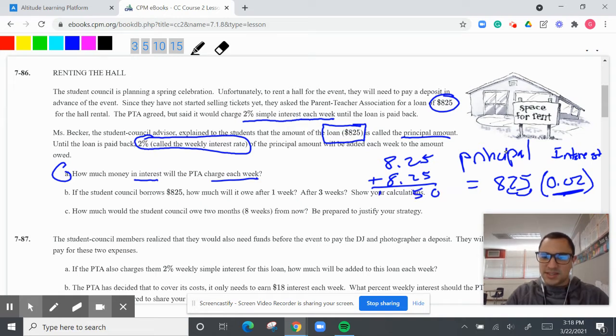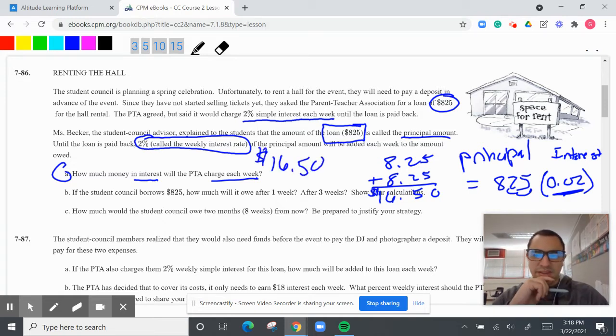That's going to be $16.50 because 1% of 825 is 8.25. Little trick there. So that's going to be $16.50 for the interest. And how do you do that? Well, you can do 825 times 0.02 and do it that way as well.